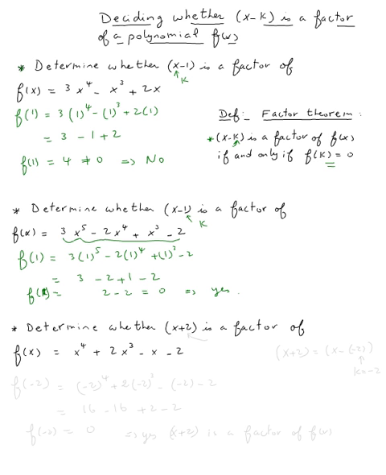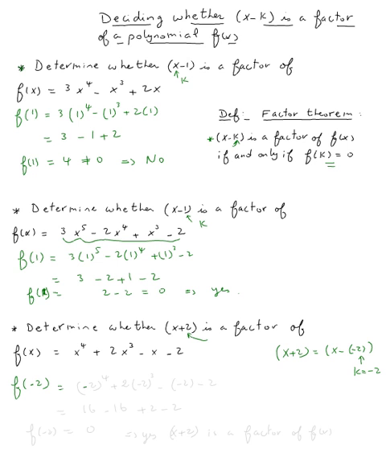Now, for the next example, we try to determine whether x plus 2 is a factor. So here, remember, x minus k. In other words, we need to be able to use the theorem effectively, so we need to write x plus 2 as x minus a number. So definitely that would be minus 2. So my k now happens to be negative 2. So all I need to check is f of negative 2. If I get a 0, the answer will be yes, it's a factor. If not, then the answer will be no.